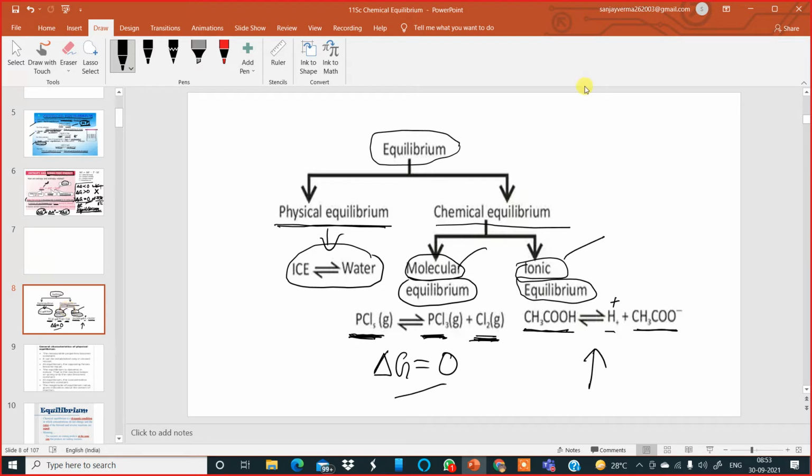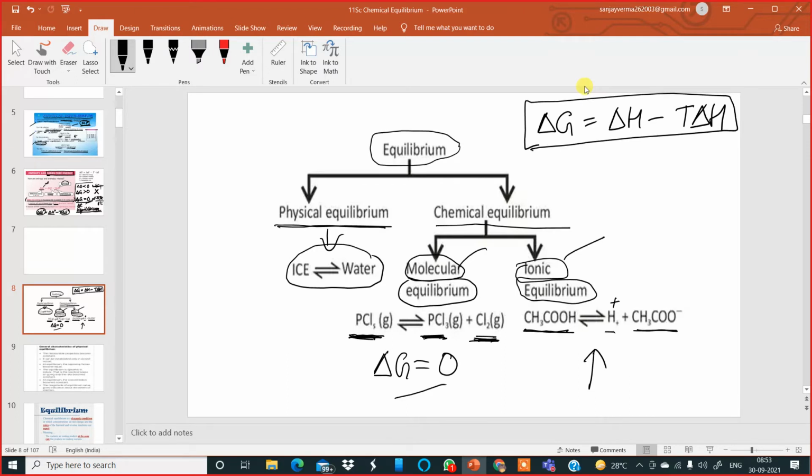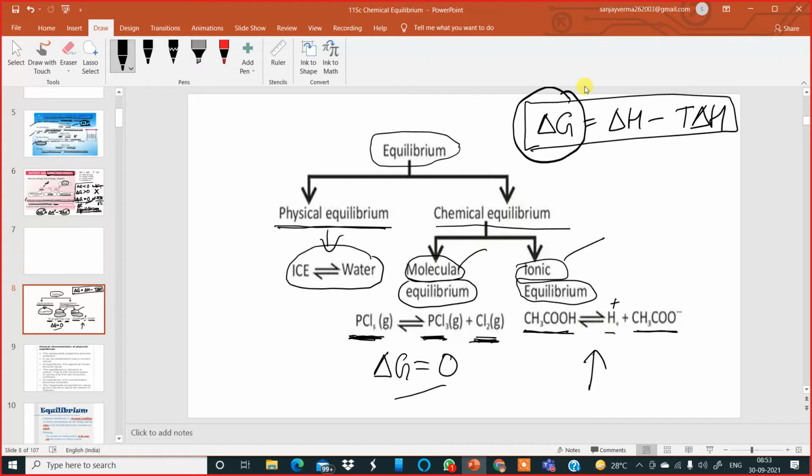But most importantly, remember the formula, delta G is equal to delta H minus T delta S. The application of this formula I'll explain very nicely in the chapter chemical thermodynamics. But for the moment, remember delta G, Gibbs free energy. It is the available energy which is used to do useful work. The energy which is available to do useful work is called Gibbs free energy.